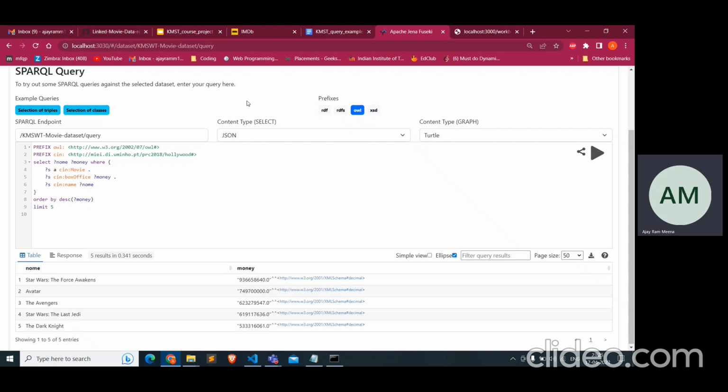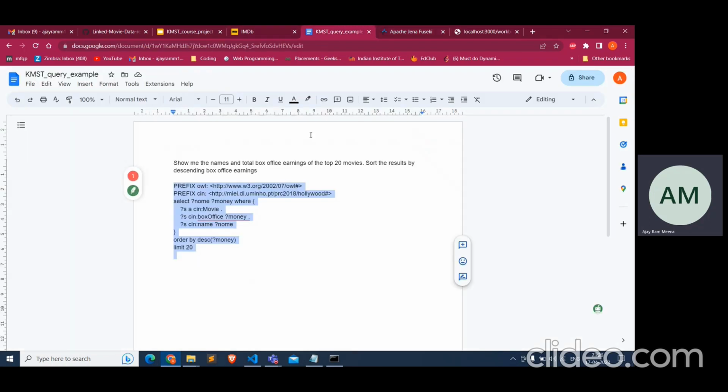So this is our SPARQL server. Here we can run one query, and as we can see, we get 5 results. If we change it to 10, we will get 10 movies. The corresponding natural language query is: show the names and the total box office earnings of the top 20 movies and sort the result by descending box office earnings.